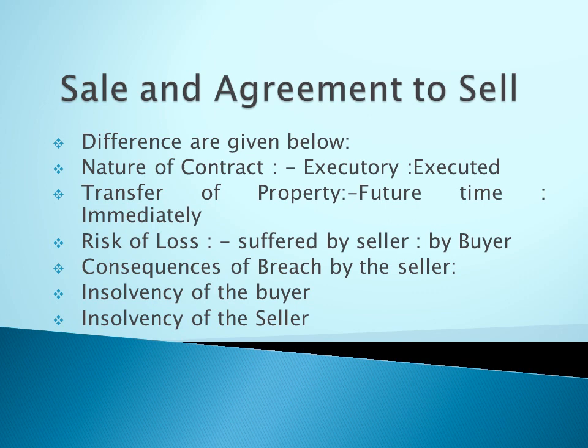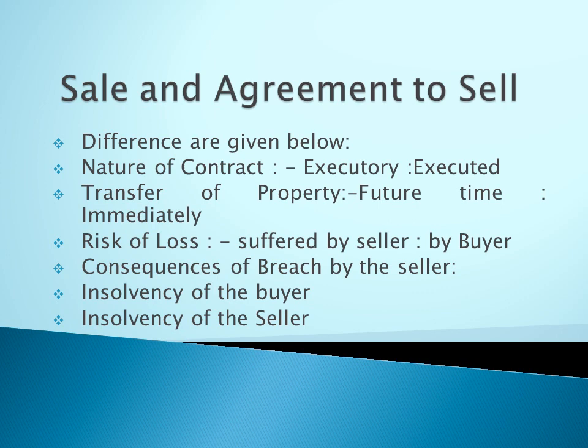But in case of sale proper, the buyer can compel the seller for delivery of goods or sue for damages. Two situations, may or may not. He can sue for damages, or otherwise he can compel the seller for delivery of goods. That is regarding the breach by the seller.